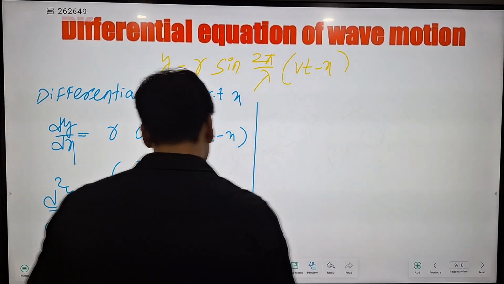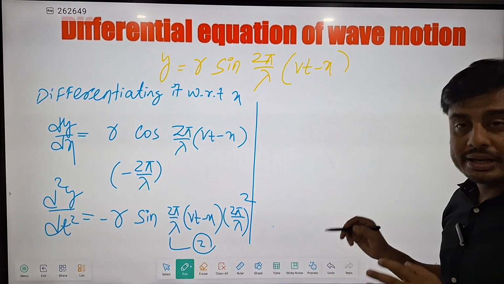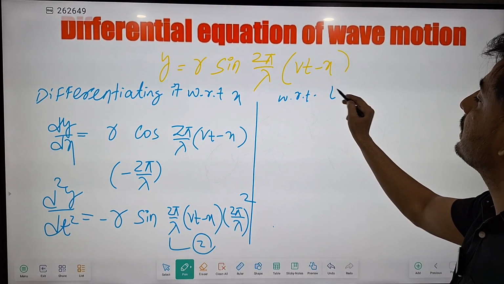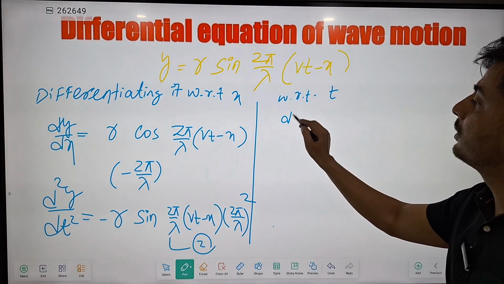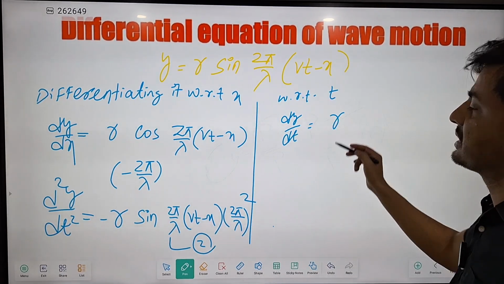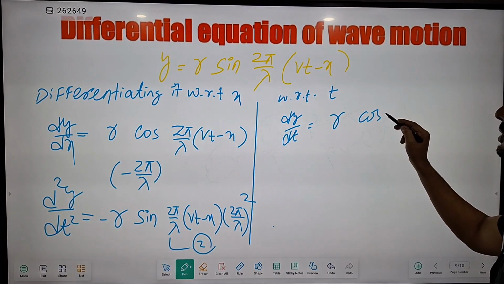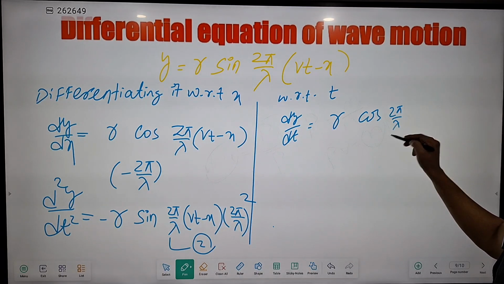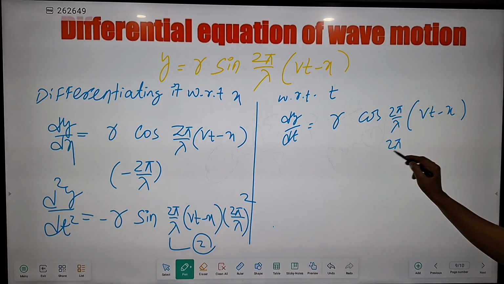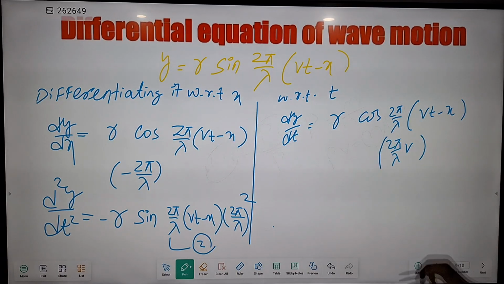Now we have to find the derivative with respect to t, with respect to time. If we take it with respect to time, dy by dt, the derivative of r is constant, the sin theta derivative is cos theta, so 2 pi by lambda, in bracket we have Vt minus x, and the derivative of this will be 2 pi by lambda into v.